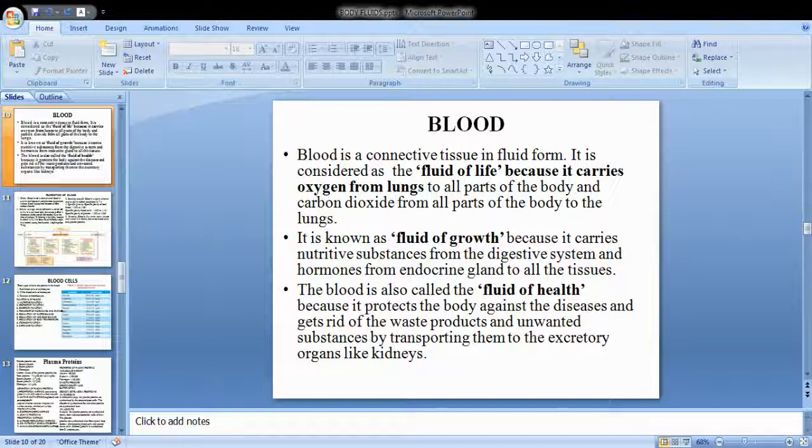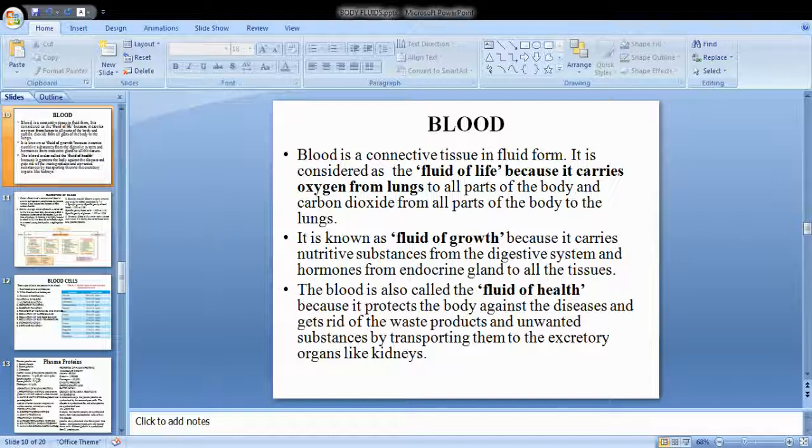Okay, not only the nutrients, the toxic waste materials like carbon dioxide and urea and other metabolic waste components are also taken from the cells to the different parts of the body. So what is blood? It is a connective tissue in the form of fluid. So it is a connective tissue, the only thing is it is in the form of fluid. So it is called by different names. It is called the fluid of life, fluid of growth, fluid of health, and so on.